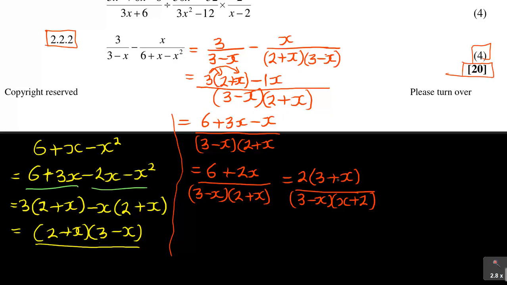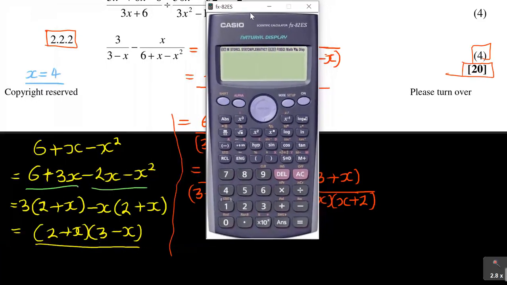If you can check, remember there is a way that you have to test your answer just to see if you have reached the end, because here 3 minus x and 3 plus x are completely different. Now you choose any value. As I said, it looks more like it was still going further, but let's just test our answer. Let's choose any value. For example, let's say x is equal to 4. So what I'm going to do, I'm going to input the value of 4 in the original.